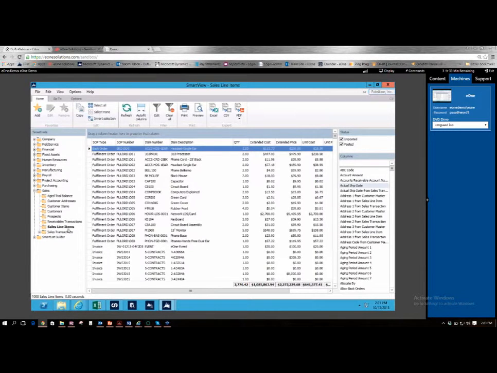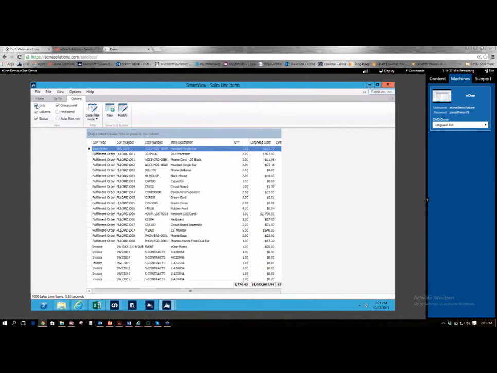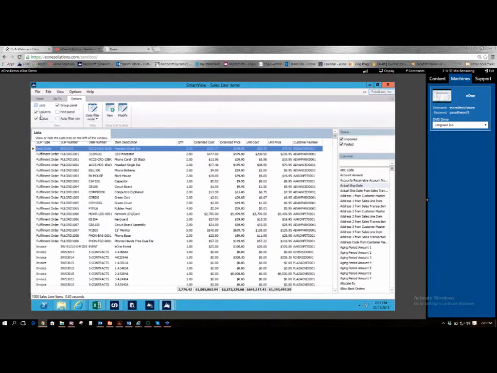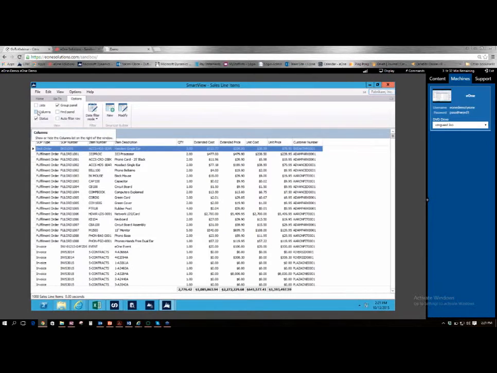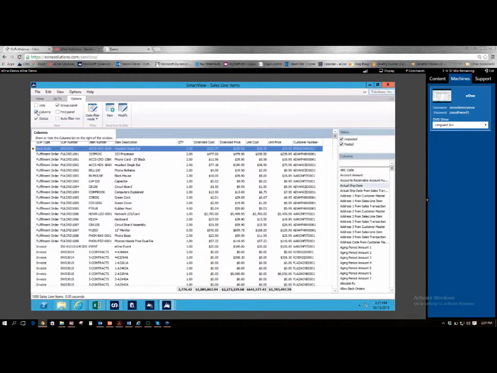Now what I'm going to do is go up to our top left under our options here. And I'm going to show you how we're going to be able to hide the lists. And of course, we can hide the columns. So what this is going to do is really open up your view and give you greater visibility of your data. So I'm going to add the columns back here. So we can go ahead. I'm going to add a few different line items here to our list.